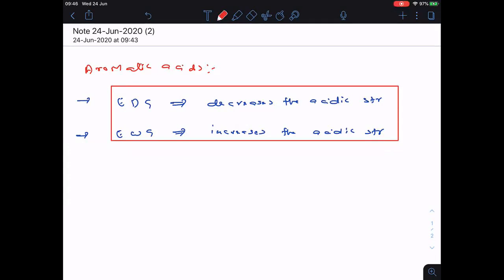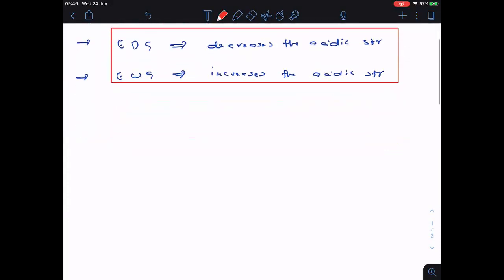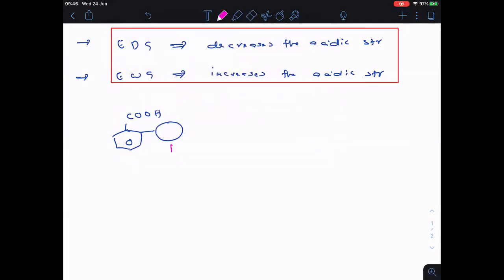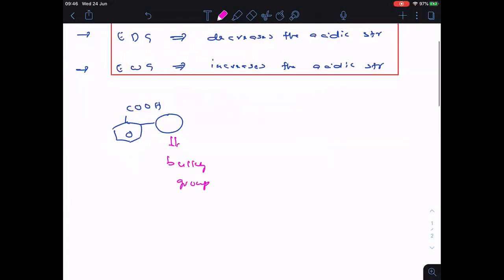This is generally true. But remember everyone, when you come to aromatic acids, for example, if I take benzoic acid, now at ortho position, let us think one bulky group is there. Remember, here I am writing C clearly. This is the bulky group, in the sense a very big group, at ortho position.